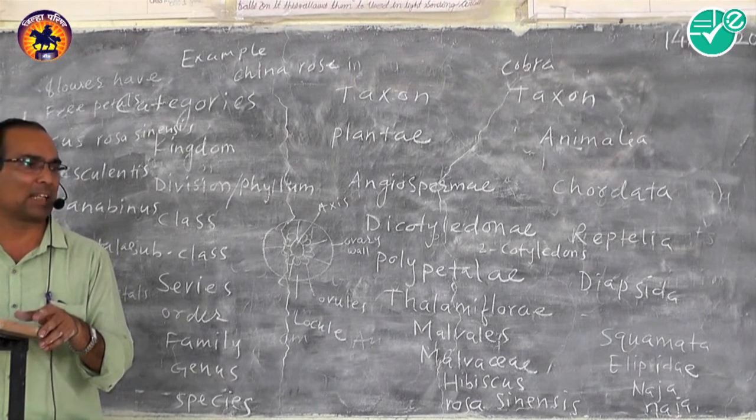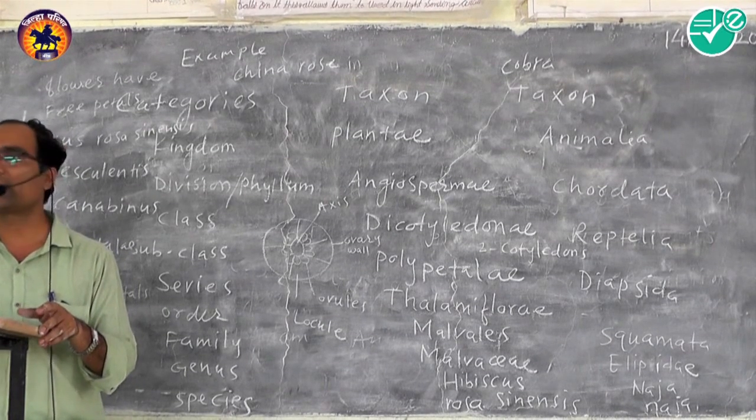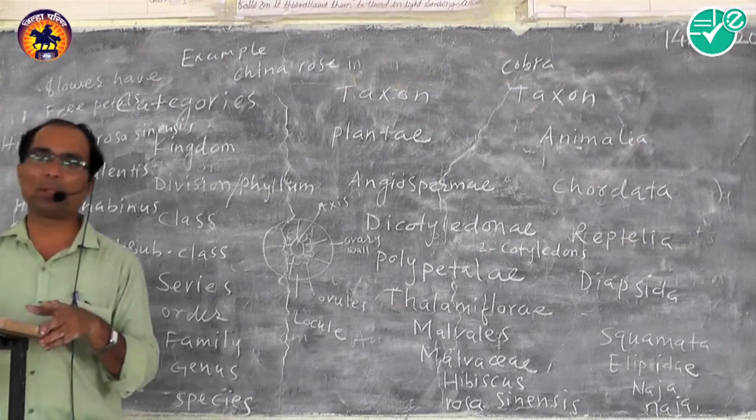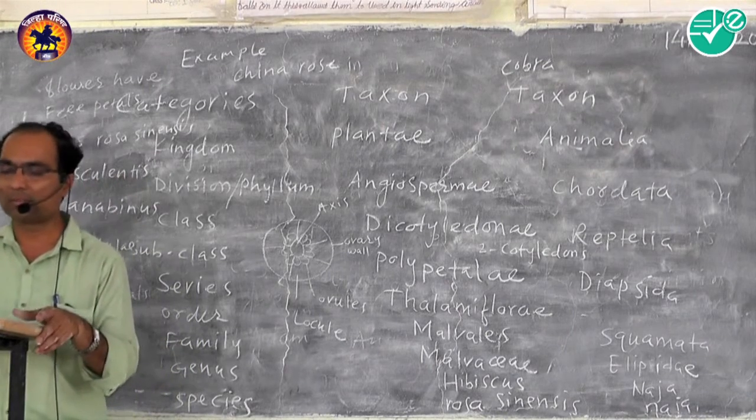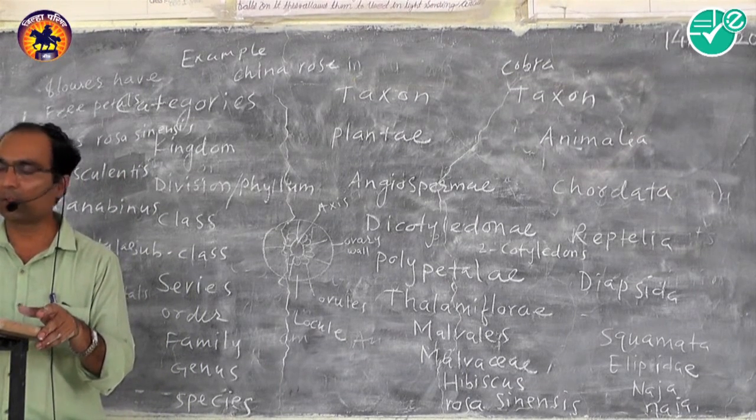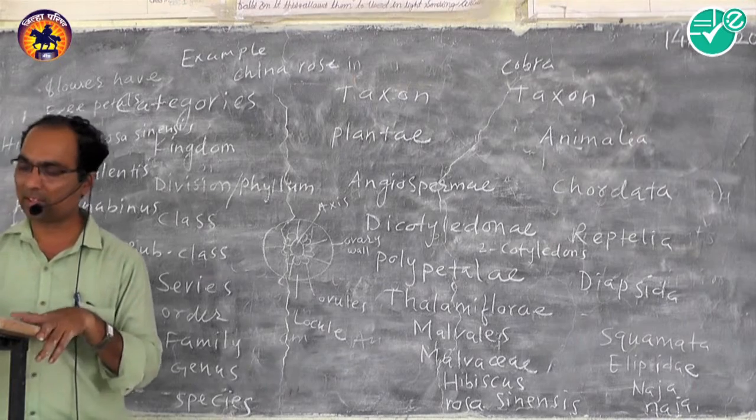Dicot examples are China rose, mango, etc. and monocot examples are jowar, rice, bajra, maize, etc.